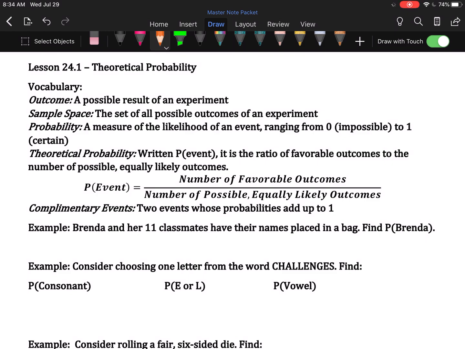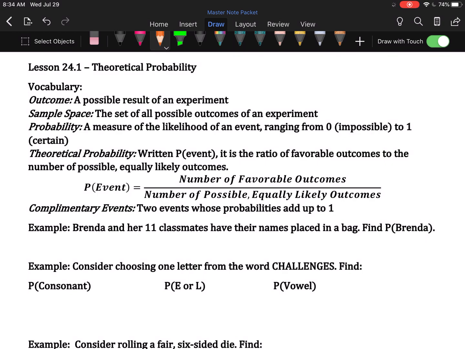So say our experiment is we're going to flip a coin. One of the possible results is heads, the other is tails. We're not going to talk about the possibility of a coin landing on its edge, or like throwing a die and it somehow landing on one of its points. We're going to assume, for the sake of our own sanity, that coins will always land heads or tails.